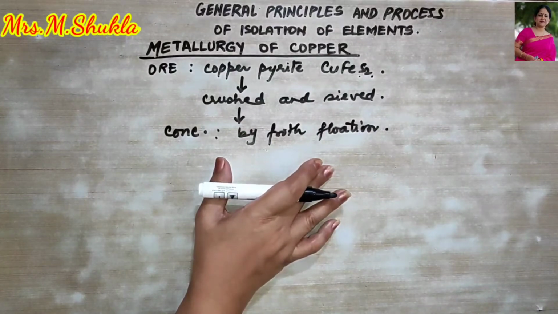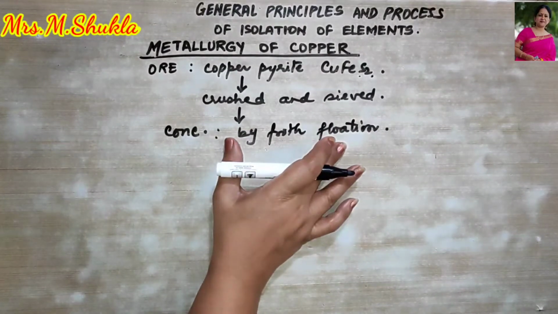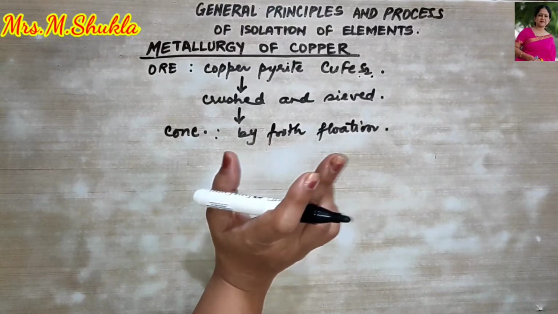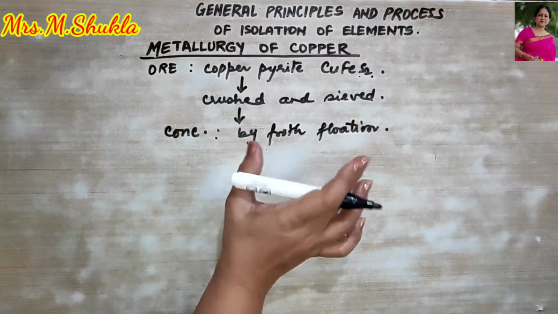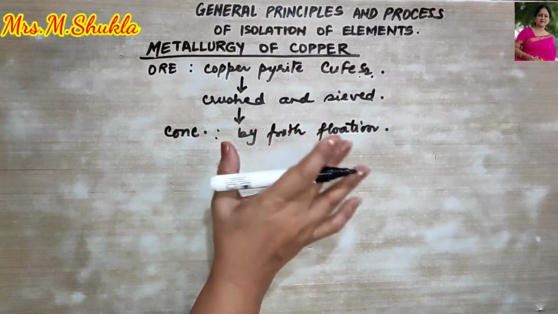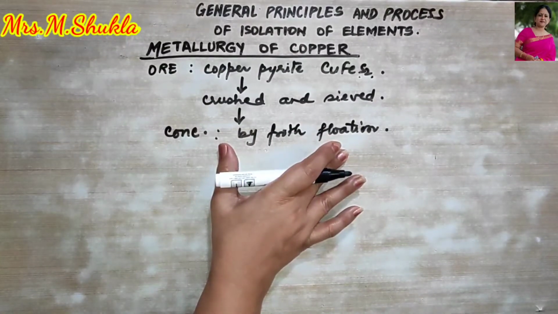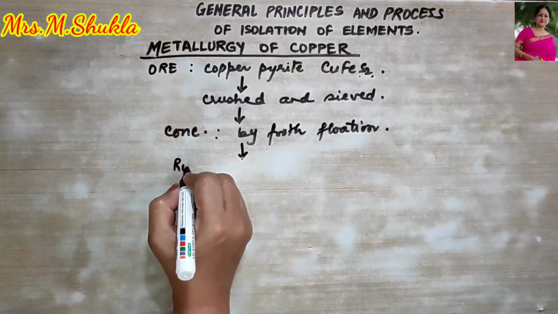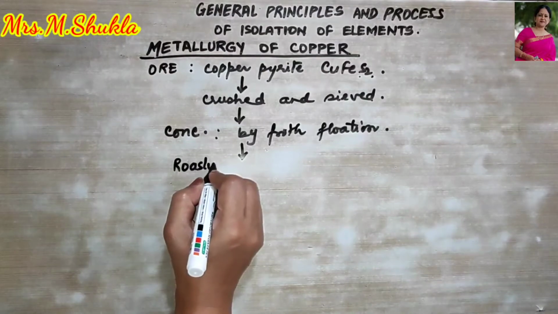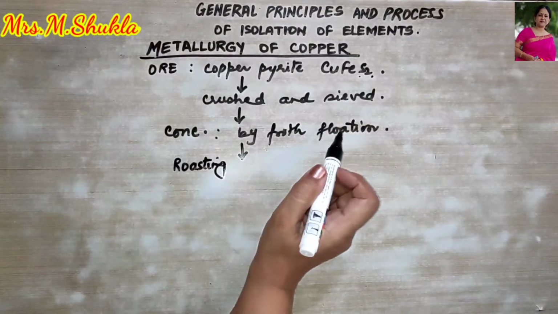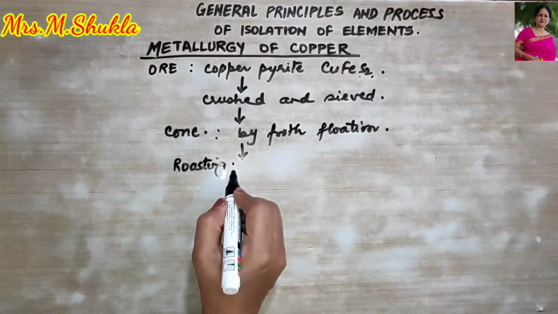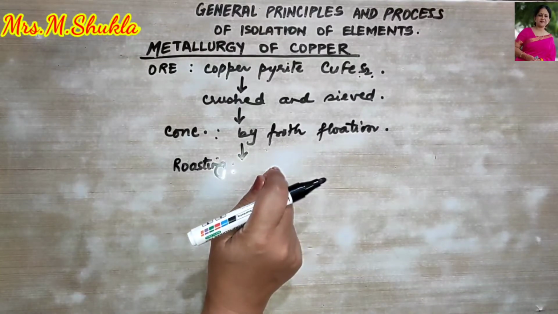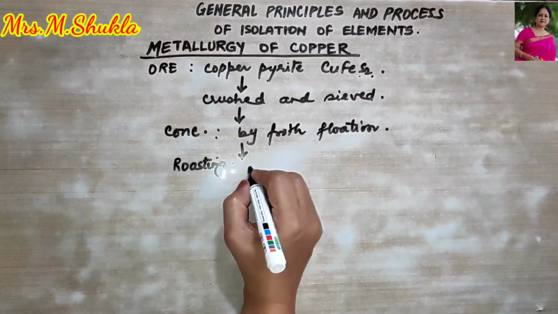I hope you all know that since it is a sulfide ore, the froth flotation method has to be used over here, where we use the powdered ore and then water and pine oil are added and it is agitated in the presence of air, right? After that we move to roasting. Now why do we need roasting? Because the ore is in its sulfide state, so it has to be roasted, right? So it is roasted in the reverberatory furnace in the presence of air.